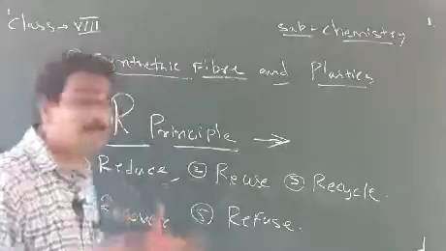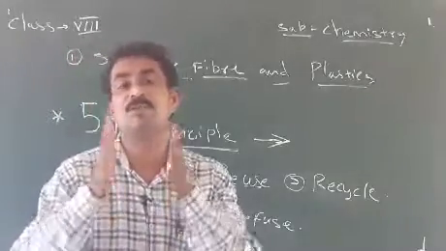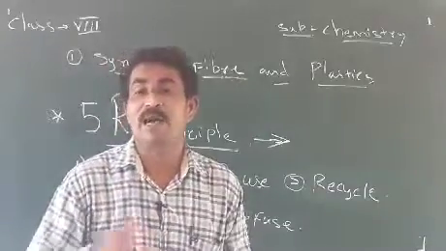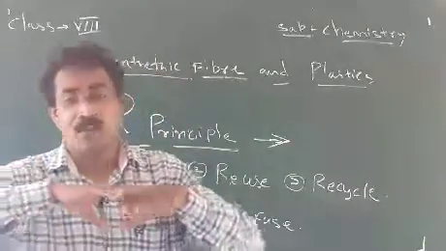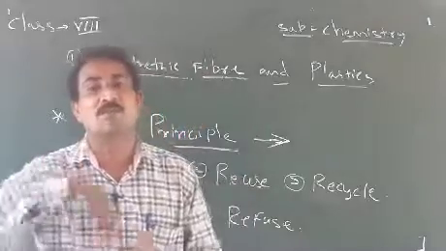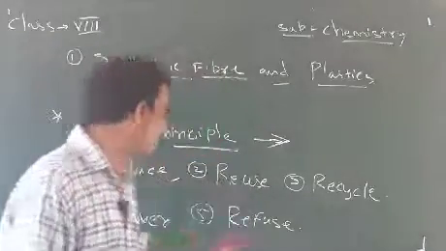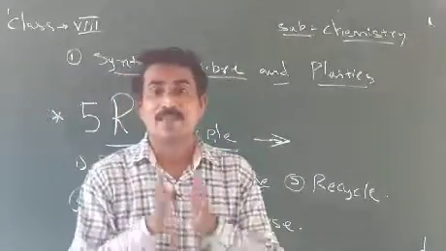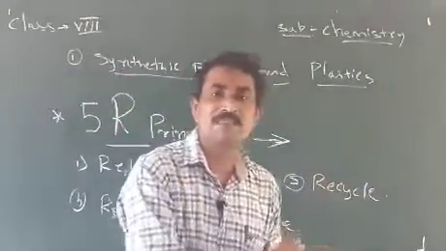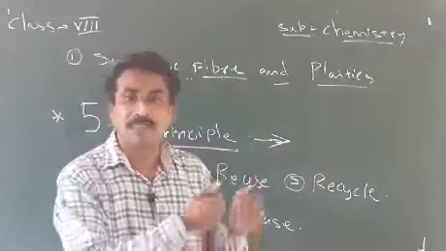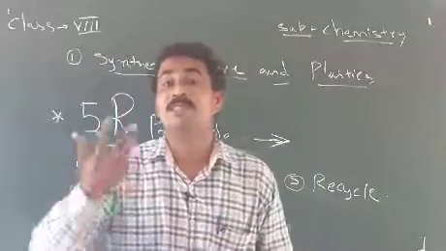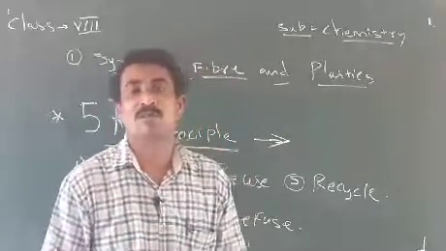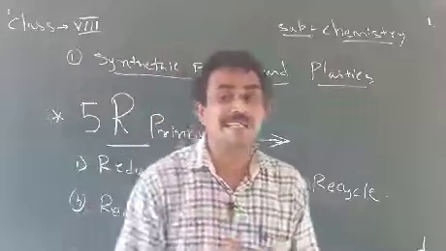Like in the case of plastic, to avoid plastics in our societies, there are some rules we want to follow, and how the garbage is going to be reduced, we want to know that. Examples. First, reduce. Whatever natural materials are there, they decompose by a natural process, that is not a problem. Plastics do not decompose by the natural process, and they create pollution.